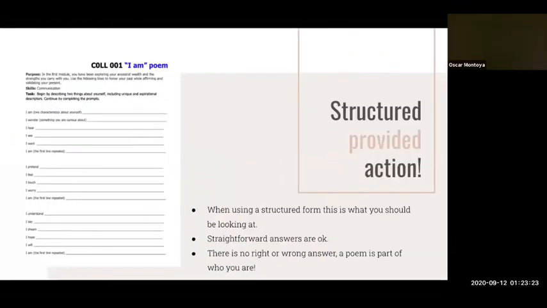If you decide to do the PDF document and do bullet point by bullet point, that is completely okay. This is how the document should look like once you download it. So straightforward answers are okay. Do not feel like your poem is not as valid because it's not as rhymey or it's not as long. We are not all poets, so that's completely okay, as long as you make your point across and you're validating yourself and your journey as a student.